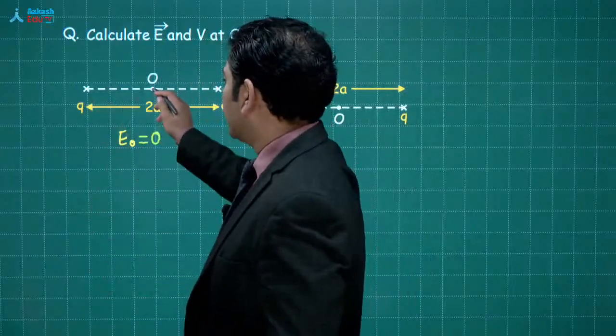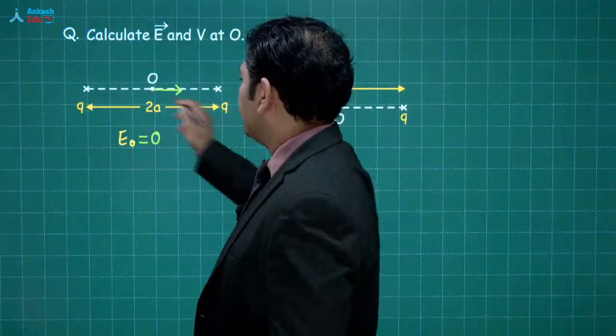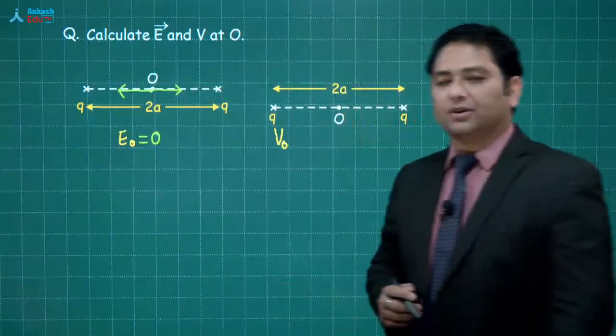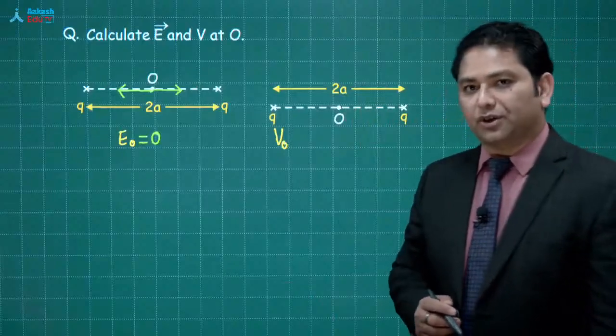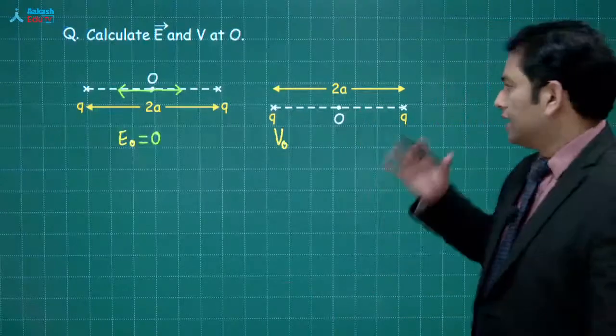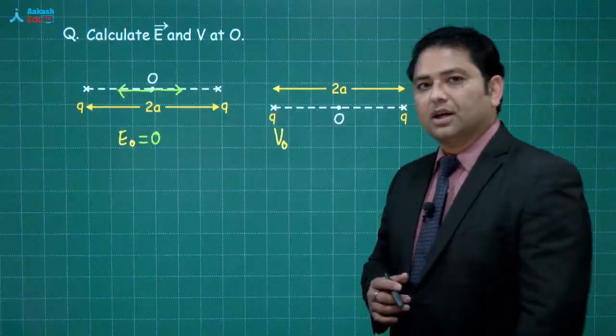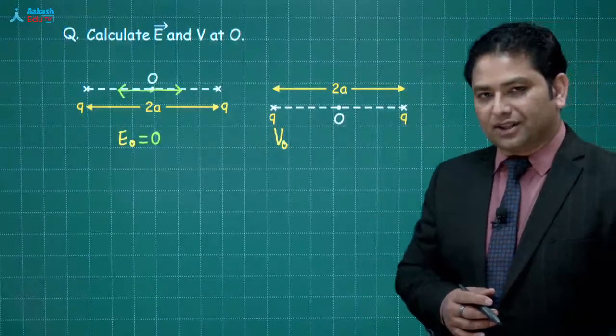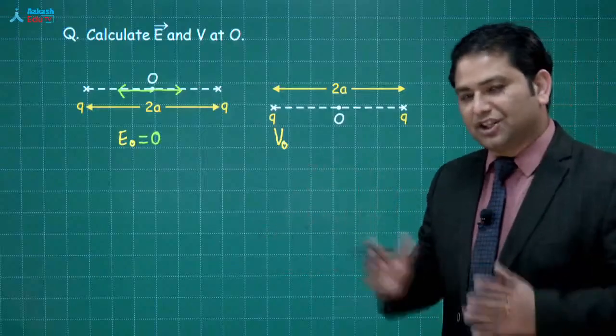तो इस Q के कारण से जितना field इधर है, इस Q के कारण से उतना ही field इधर है, and the resultant value of electric field, that's going to be 0. How about potential? Potential is a scalar quantity. So there is no question of vector addition.